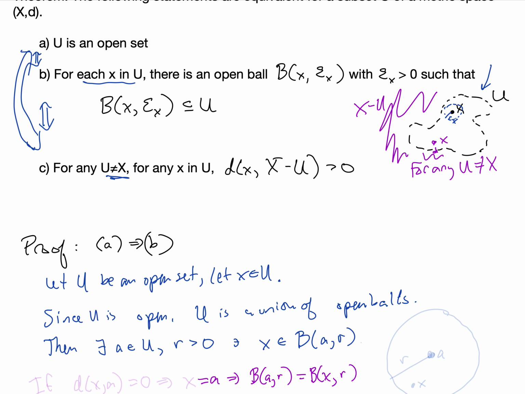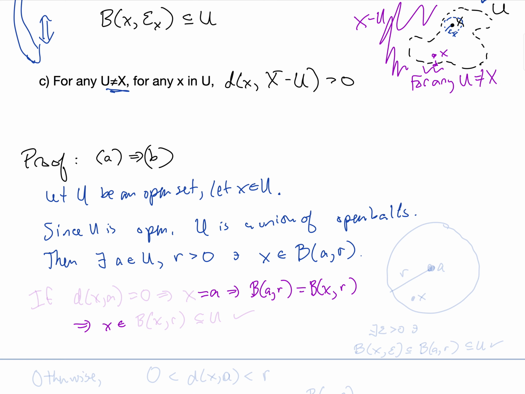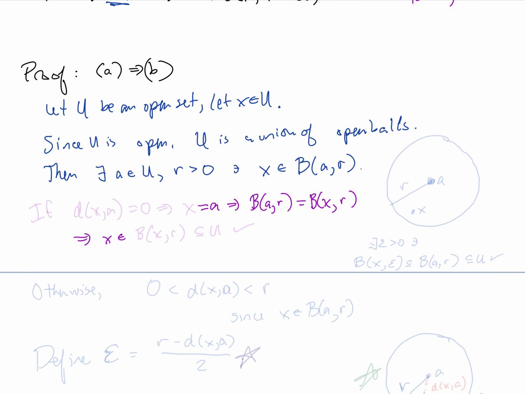So U is a union of open balls. x is inside of it. x must be in one of those balls. We're just letting it be the ball centered at a with radius r without loss of generality. Okay, so here is our picture so far.